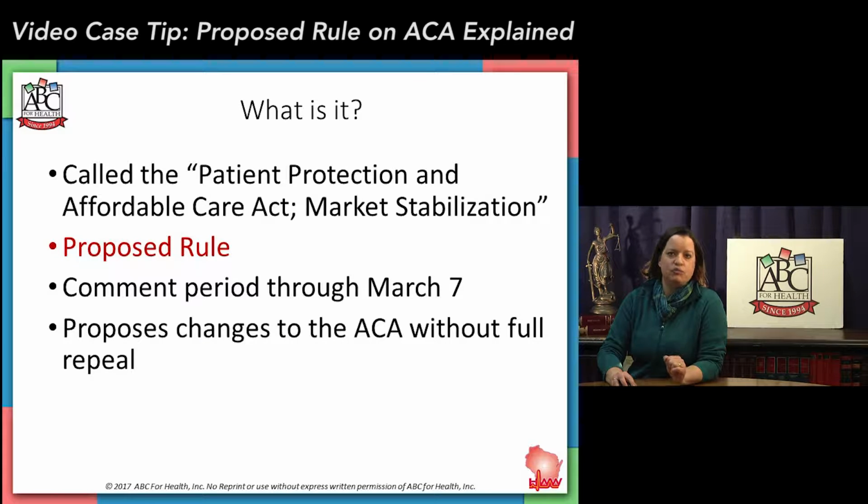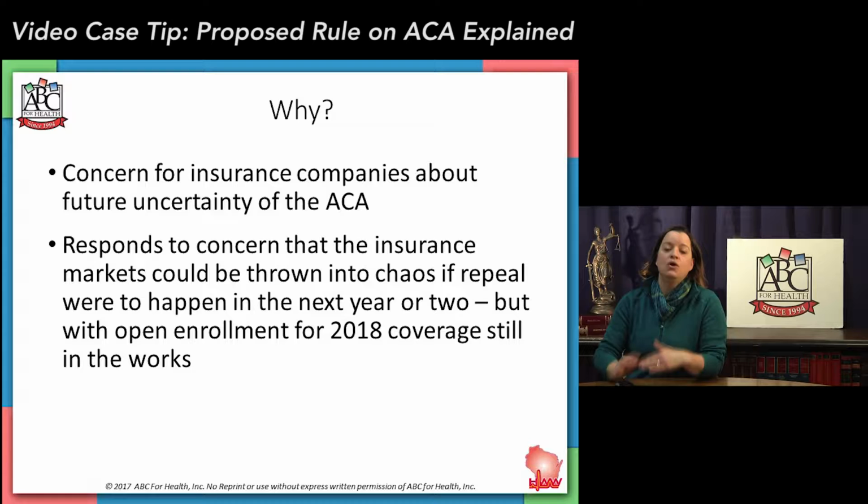conversation happening in Washington right now about potential repeal. With the change of administration came the talk of repeal and replace of the Affordable Care Act, which started to get the insurance industry a little bit nervous. There was a little chaos in determining what could happen over the next year and potentially into 2018 with the talk of repeal. Yet, insurance companies still have to sell plans in the next year. So this was introduced by the new administration as a stopgap measure to try to stabilize the markets before any potentially big changes on the horizon were to come.